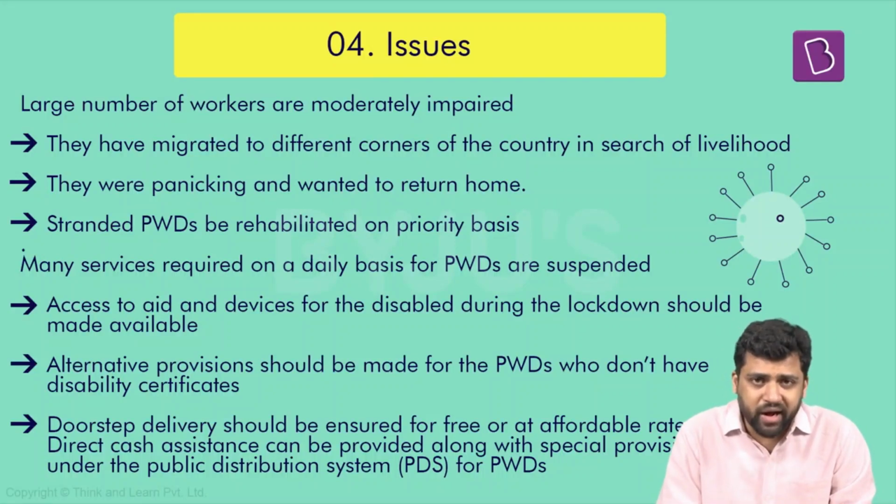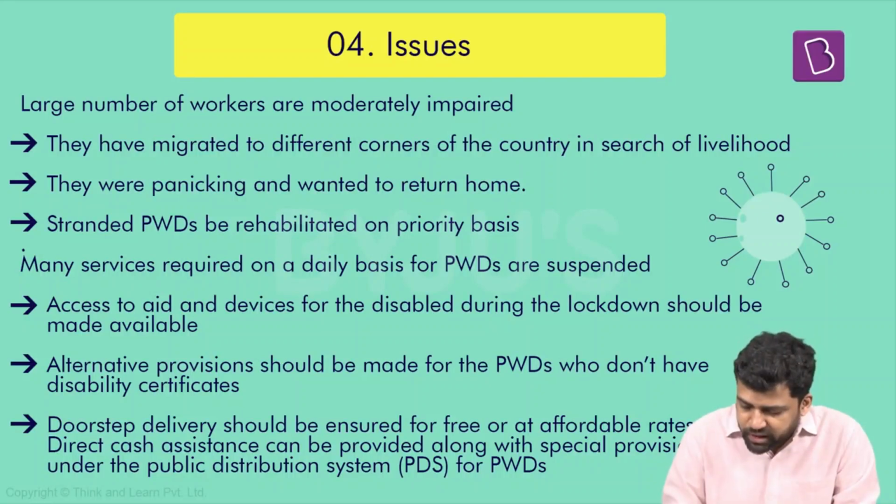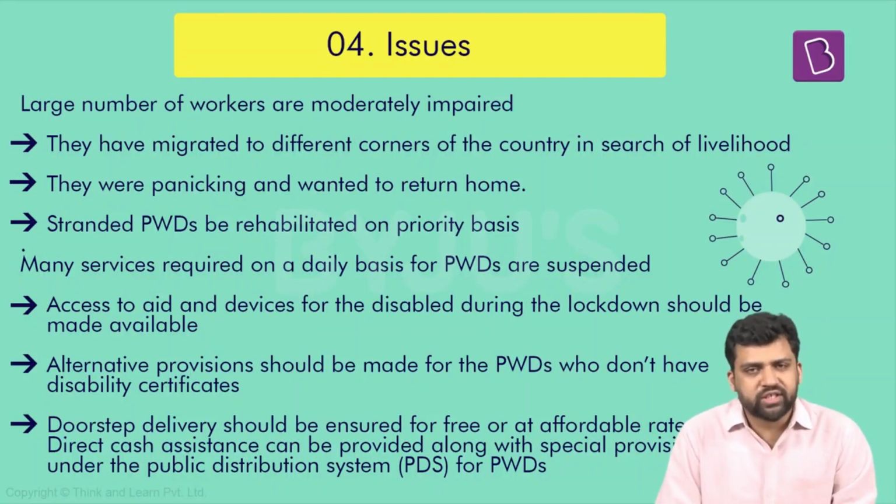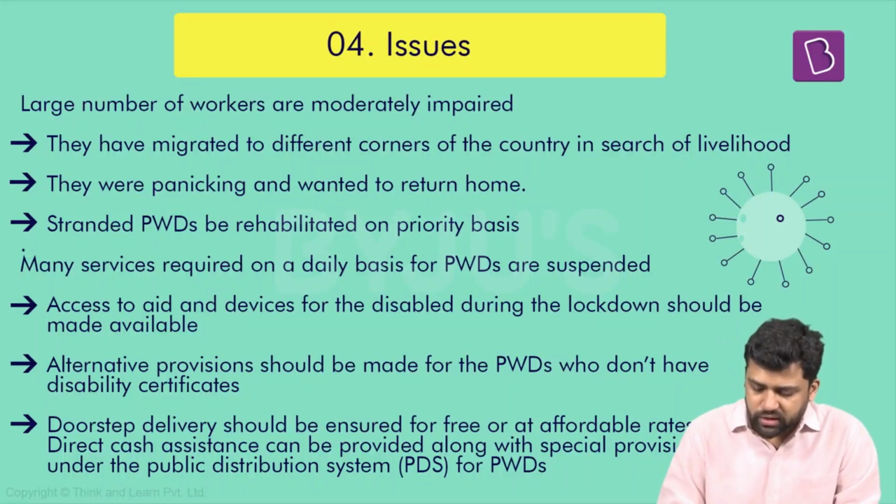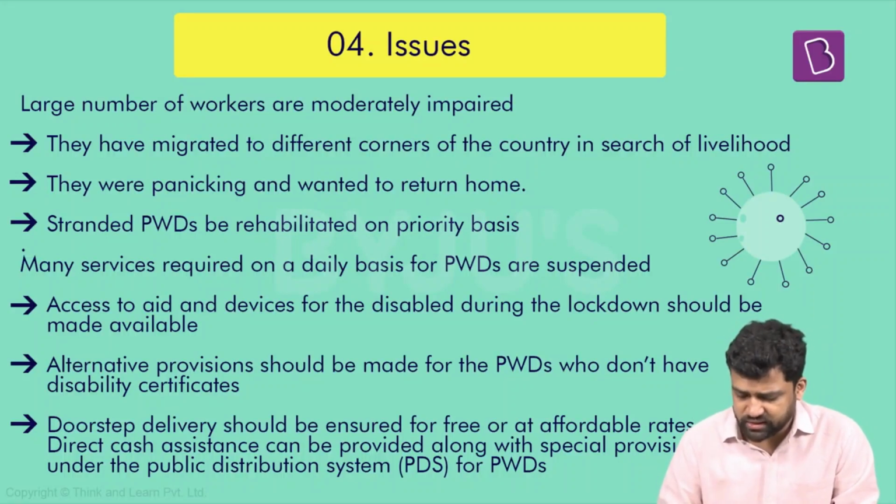So these stranded PWD migrants need to be rehabilitated immediately, on the priority list. Some of them continue to be in this kind of situation where they're panicking and they want to go back home. Apart from that, PWDs require different services on a day-to-day basis. For example, access to different kinds of aids and devices is still curtailed in many places because many offices and organizations are not working at full capacity. They're working at suboptimal capacity. So you have to find ways by which alternative provisions can be made so that they can access these devices and these services.